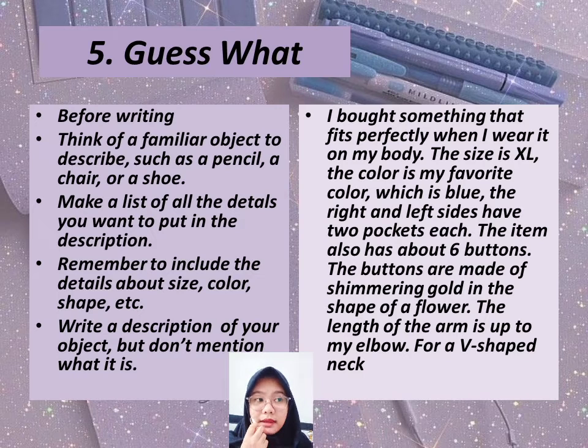I bought something that fits perfectly when I wear it on my body. The size is XL. The color is my favorite color, which is blue. The right and left sides have 2 pockets each. The item also has about 6 buttons. The buttons are made of shimmering gold in the shape of a flower. The length of the arm is up to my elbow, with a V-shaped neck.